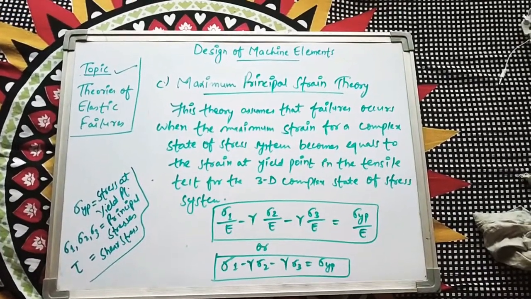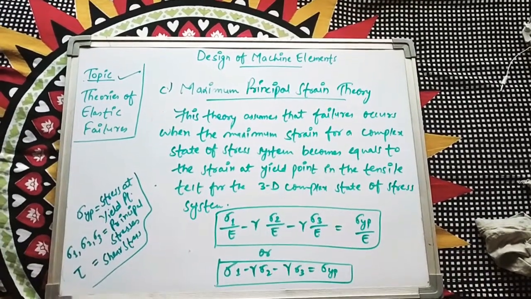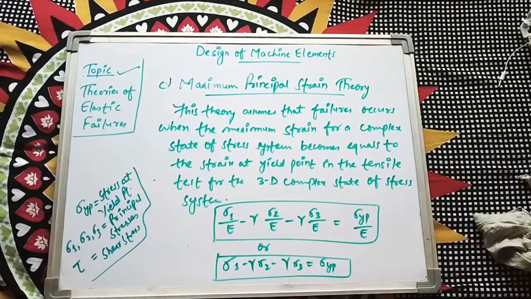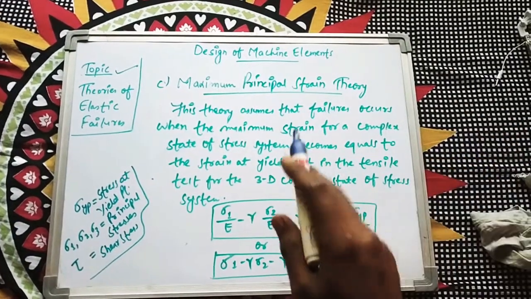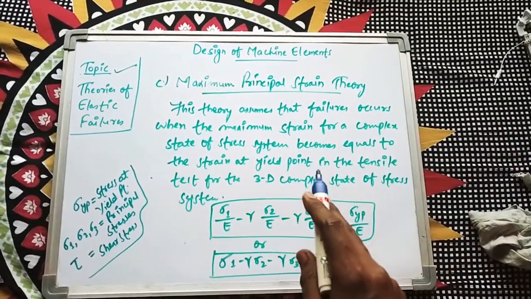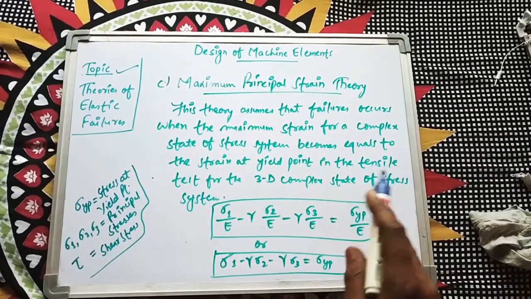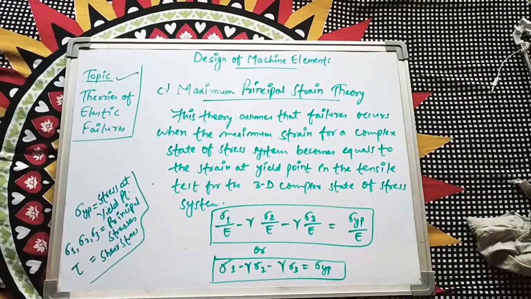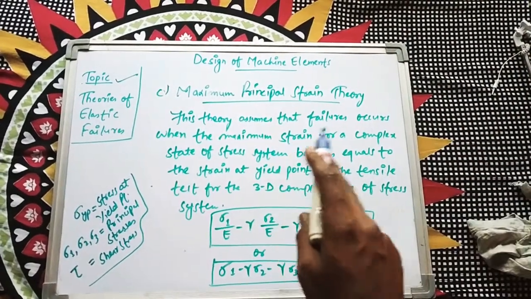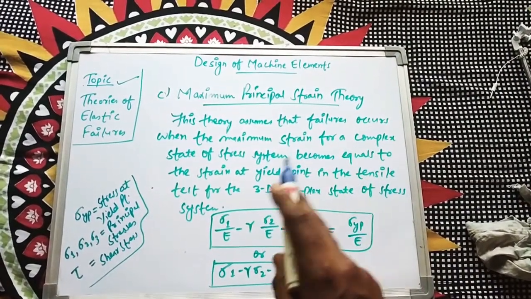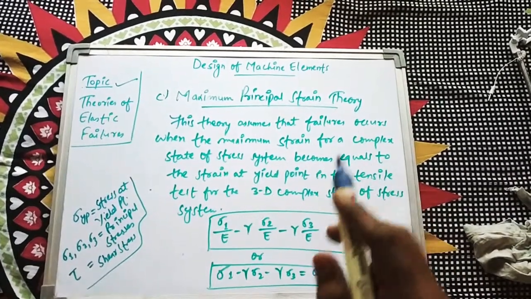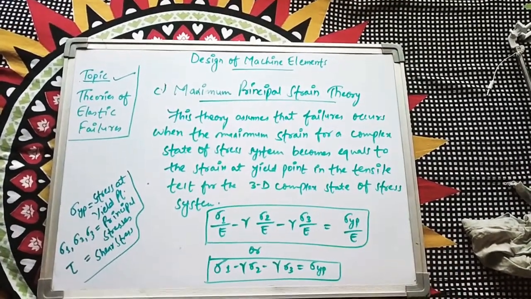This is similar to the maximum principal stress theory, just with strain in place of stress. There, stress in the complex system equals stress in the tensile test, and here strain for a complex state equals strain at yield point in a tensile test, and both are for the 3D complex state of stress system.